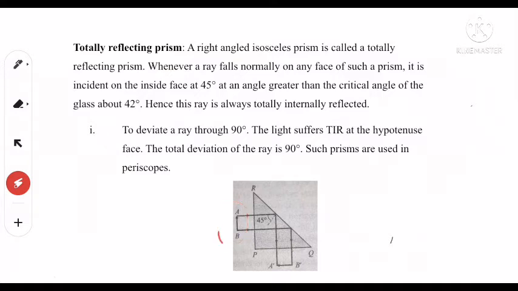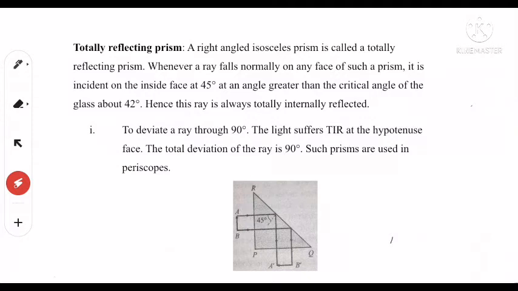A ray enters from this object and reaches the hypotenuse at an angle of 45 degrees and is again reflected back at 45 degrees due to the internal reflection. Similarly, the ray which is incident on the surface RQ from point B will come out at B dash, and we obtain the image of this object AB at A dash B dash.